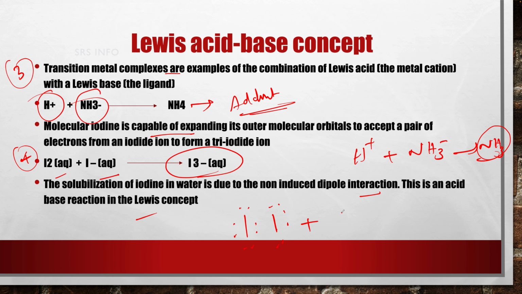How can we write it? Iodide ion can be explained as having an unshared electron pair, so it has a negative charge, which results in the triiodide ion. How can we write the triiodide ion? It can be explained like this. This is also having an unshared electron pair, so this is a negative charge. This is iodide ion. This reaction is an example of a Lewis acid-base reaction.